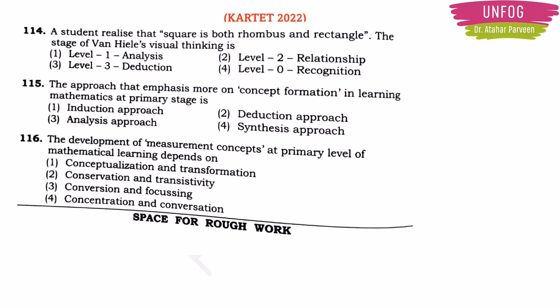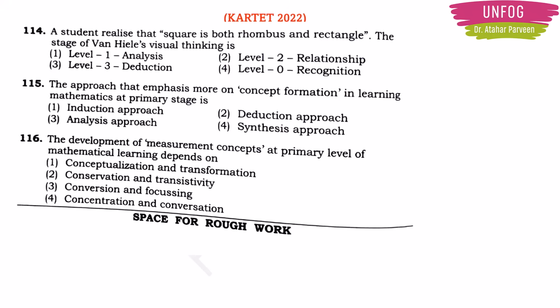Actually in Van Hiele's visual thinking there are 4 levels: level 0, level 1, level 2 and level 3. So the question is, the student has realized that square is both rhombus and a rectangle. So which stage of visual thinking is this in Van Hiele's visual thinking? The question is asking like that.